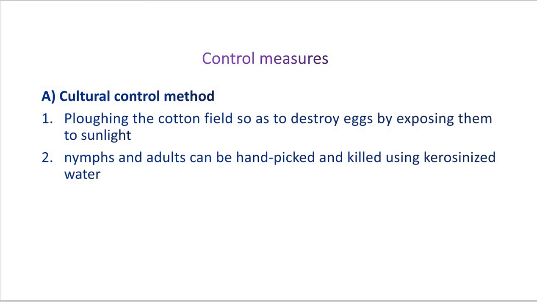Why? By the process of ploughing, the soil below comes out and is exposed directly to the sunlight, and here the female lays a number of eggs in the moist soil surfaces. So such eggs get exposed to the sunlight, and they get destroyed by sun rays or by sunlight.